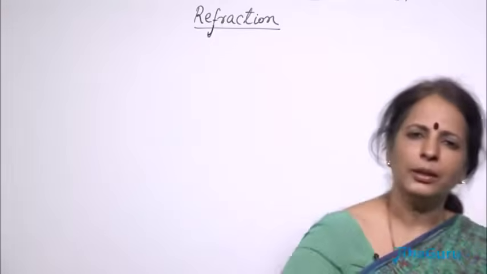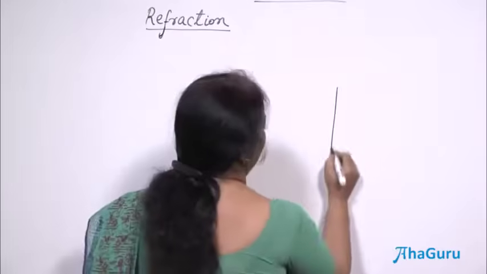For example, the light does not pass through a wall because it is opaque in nature, but through a translucent medium, which is in between transparent and opaque, the light does pass through. Through a transparent medium like water or glass, and there are various types of glasses, the light passes through.